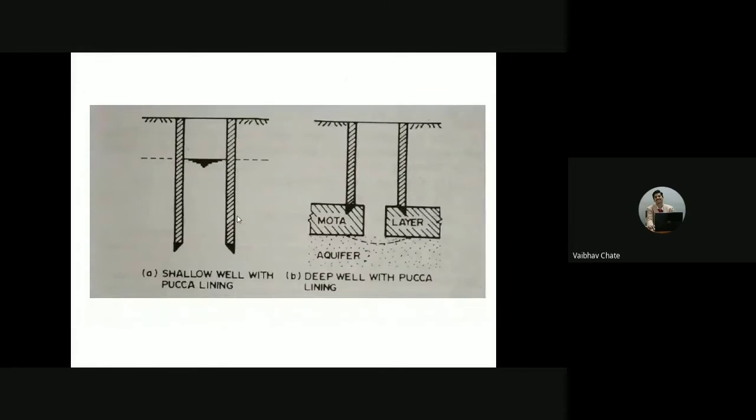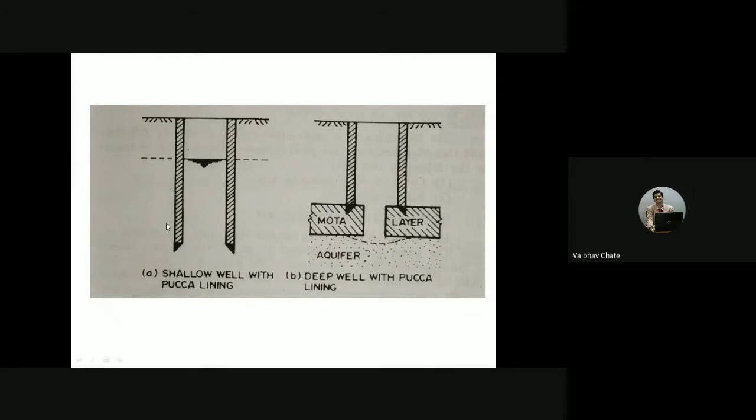As I was saying about the classification of open wells in the other way, based on the type of lining provided: if the lining is not provided, then we call it a kacha well, but you may call it a temporary well because there is no lining and it is going to collapse after some time, because it won't be stable. In the case of open wells with a lining system, whether provided for the shallow well or the deep well, we are going to sketch it accordingly.